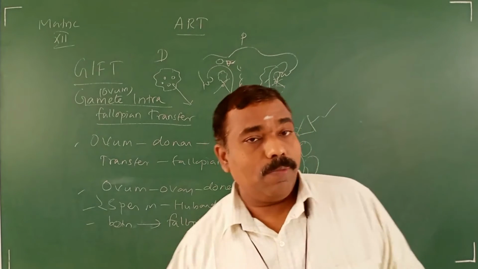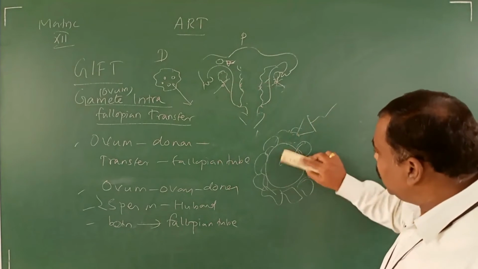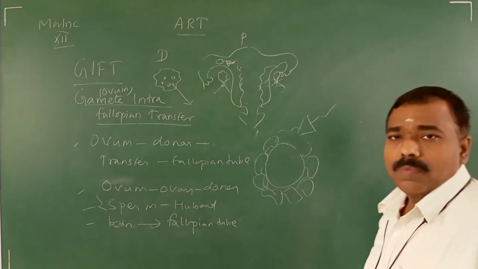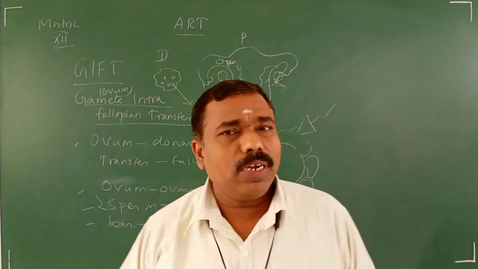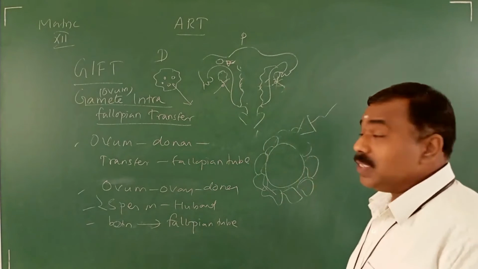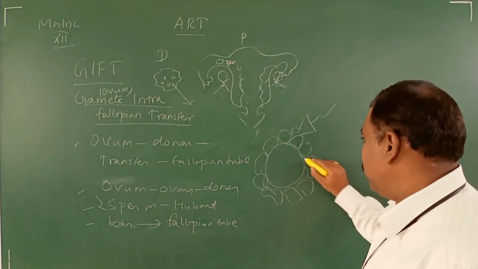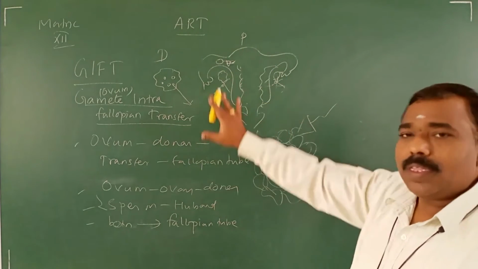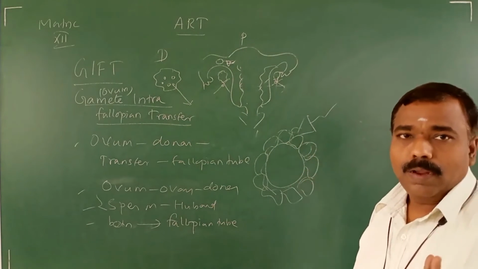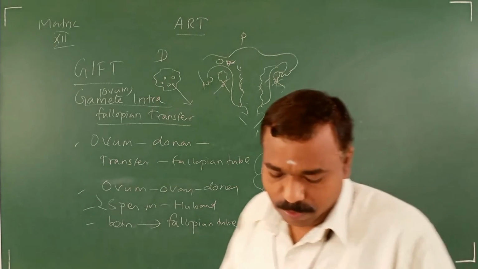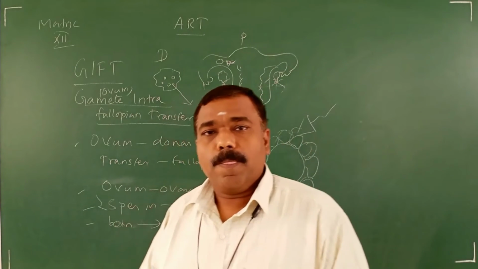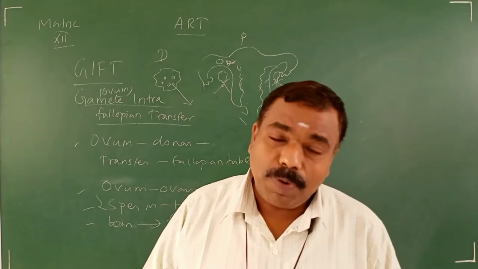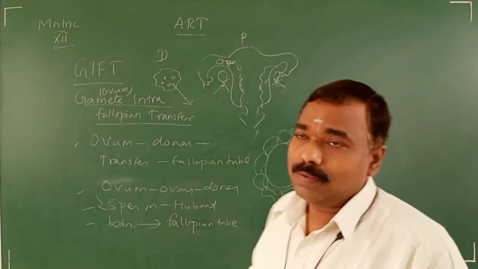But for some women, what will happen? This cementing substance is so hard, very very hard, so the sperm is unable to enter. The hyaluronidase enzyme is unable to break it down. The remaining part is everything correct, normal. For those women, what type of ART? Intracytoplasmic sperm injection.